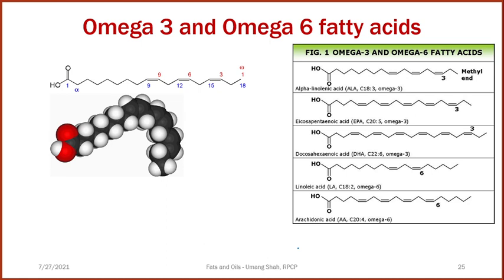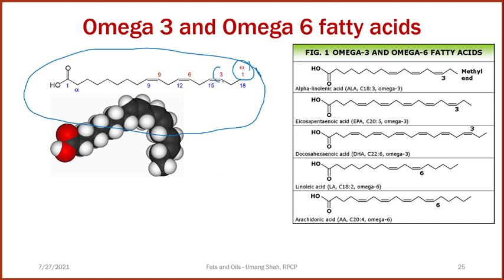Now next is omega 3 and omega 6 fatty acids. So what is omega 3? What is omega 6? We already discussed. Say for example, there is an 18 carbon chain. The terminal carbon, which is called the omega carbon, we should give the number 1, 2, and 3. So on the third carbon a double bond starts. So this is called an omega 3 fatty acid. In the same way, these all are omega 3 fatty acids and these all are omega 6 fatty acids.